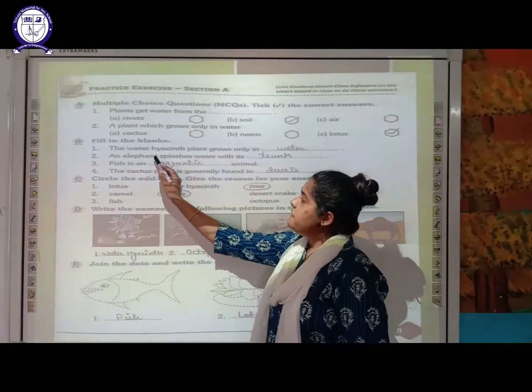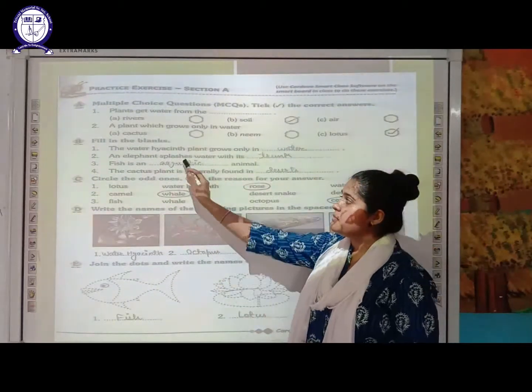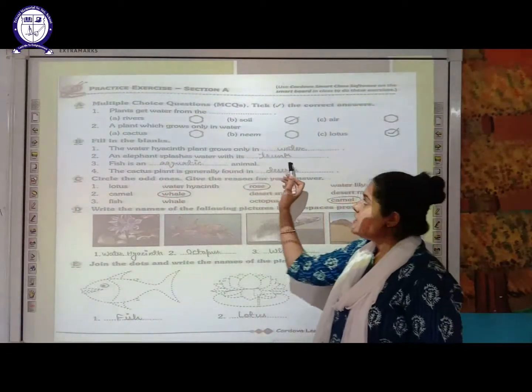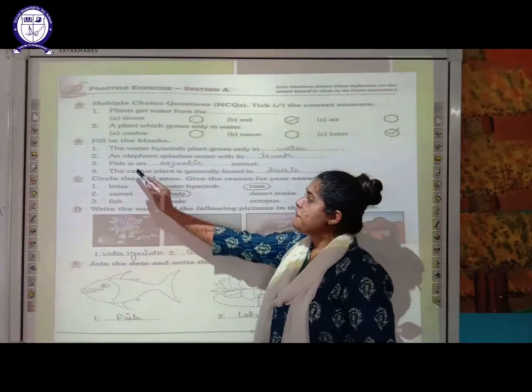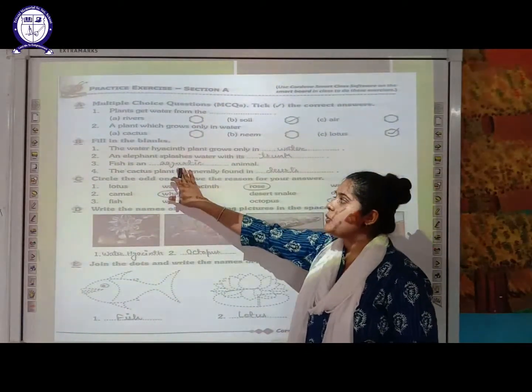Next is, an elephant splashes water with its dash. So which part is used in order to splash water by the elephant? Its trunk part. Next is, a fish is a dash animal. So fish lives in water. So fish is an aquatic animal.